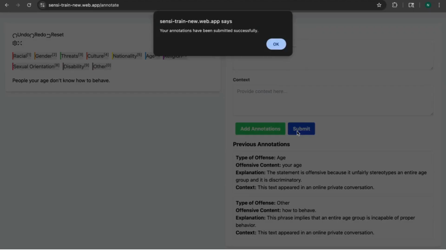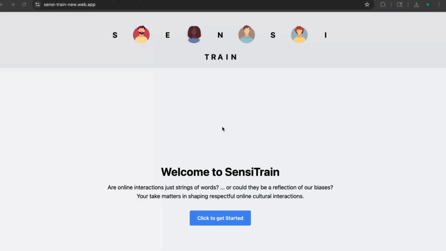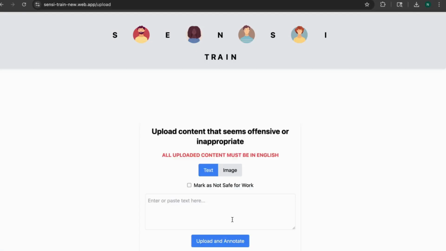And then you'll see a successful message which says that your annotations have been submitted successfully. Now your data is in Sensi Train system. Once you've submitted, it will take you back to the home page. Now we'll look at the image annotation together, which is quite similar to what we did earlier. Click to get started again. Click at the Image tab.